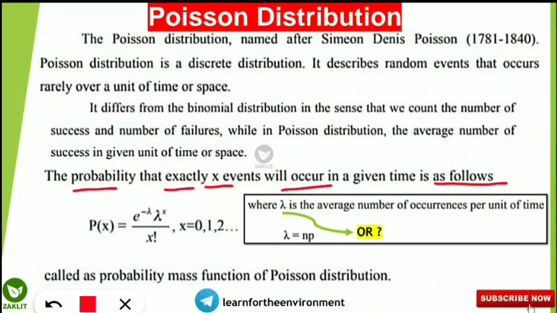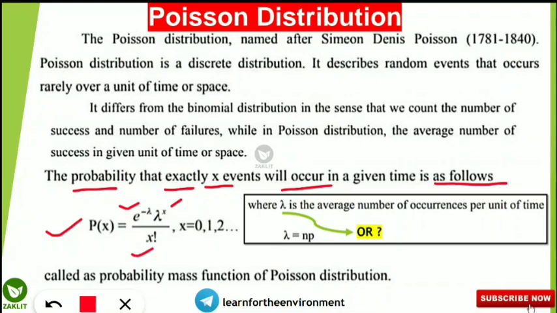The formula to find the Poisson distribution probability is P(x) equals e to the power minus lambda multiplied by lambda to the power x, divided by x factorial, where x is the number of events. Here x can be 0, 1, 2, 3, 4 based on the number of events.